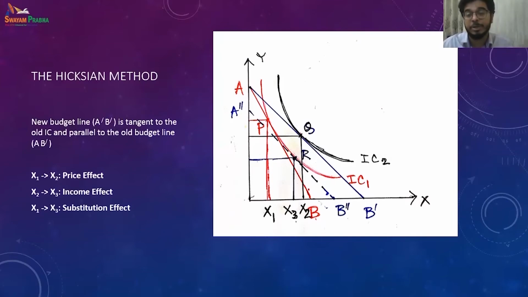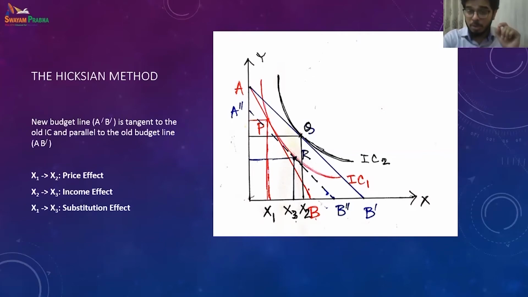Naturally you will get a new equilibrium. Why? Because Px by Py, the slope of the budget line, has changed. The previous slope, for AB prime, was steep. That's primarily because the price of x has fallen, so the numerator has decreased, with the denominator remaining the same. So the budget line is flatter, and hence it shifts from AB prime to A double prime B double prime, and that is where the new equilibrium is, at point R.